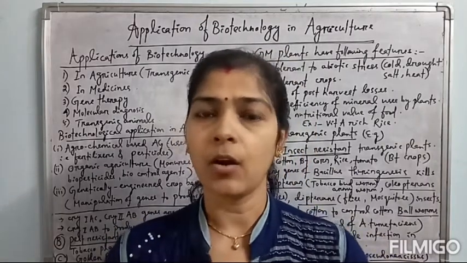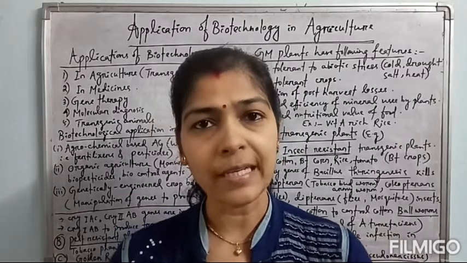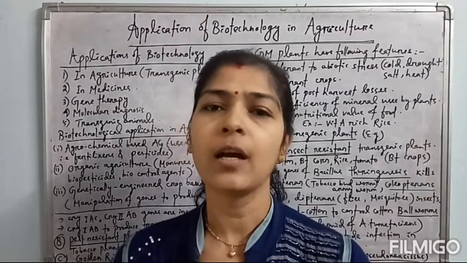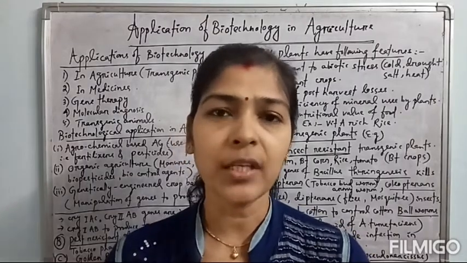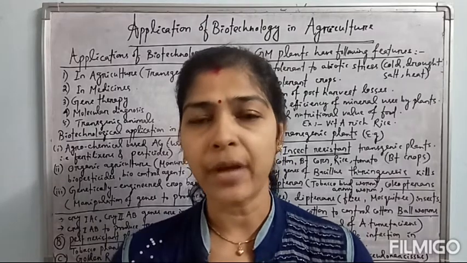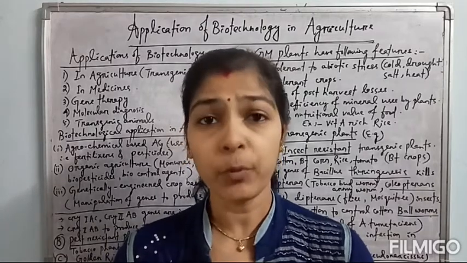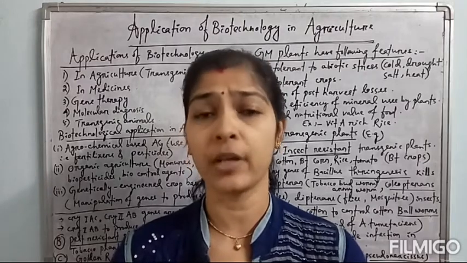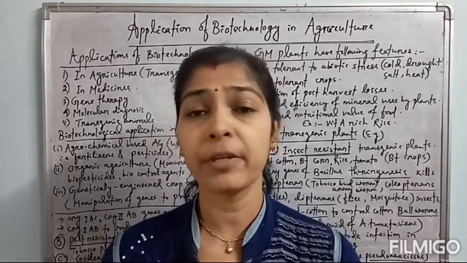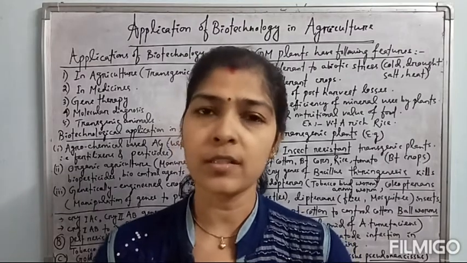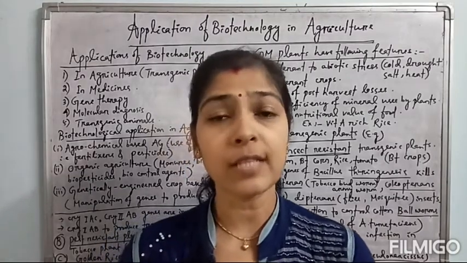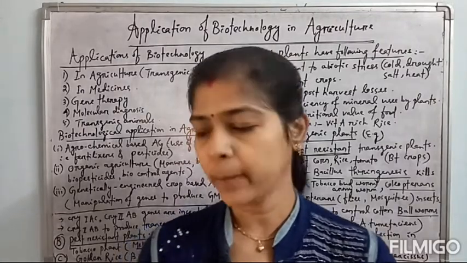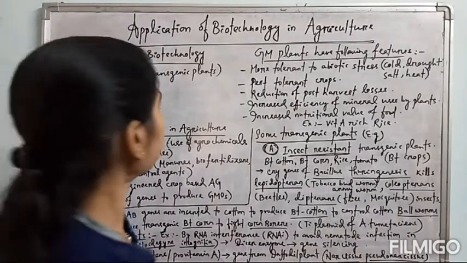See, already we have discussed gene cloning or genetic engineering, then downstream processing or chemical engineering also, and how the desired gene can be inserted into different types of animals, plants, microbes for human welfare, for production of different types of enzymes, hormones, maybe different types of vaccines. All these things we have discussed, and today we will discuss how the agricultural field is developed by the use of biotechnology. Okay, so let's have a look.